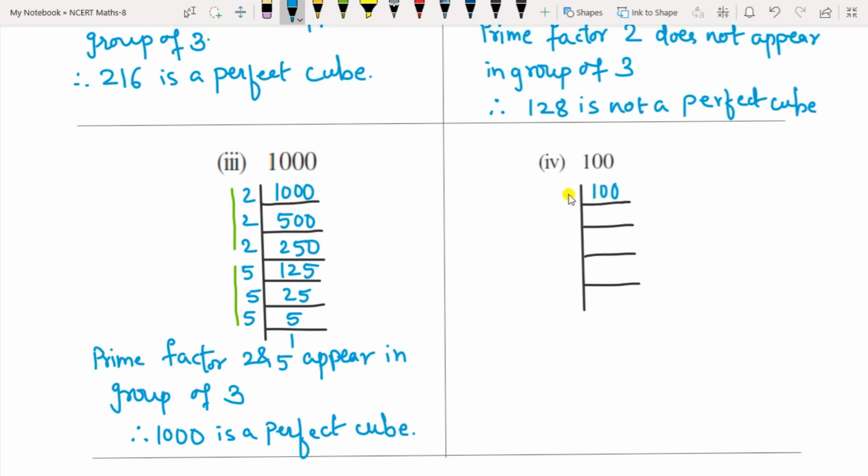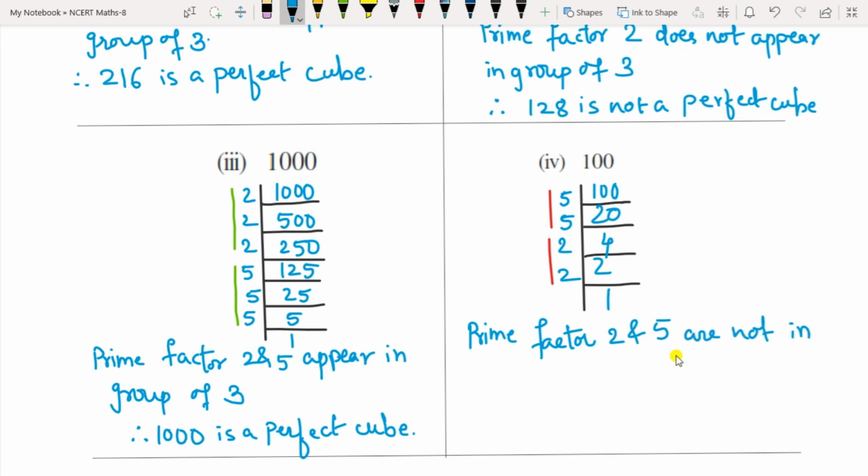Let us see for 100. Let us start with 5: 5 20s, 5 4s, 2 2s, and 2 1s. Now you can see here 5 and 2 both are not in groups of 3. So you have to write here: prime factors 2 and 5 are not in groups of 3. Therefore 100 is not a perfect cube.